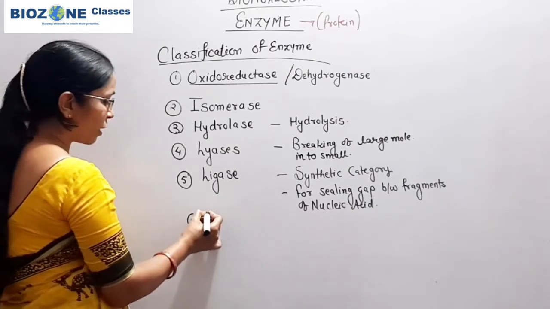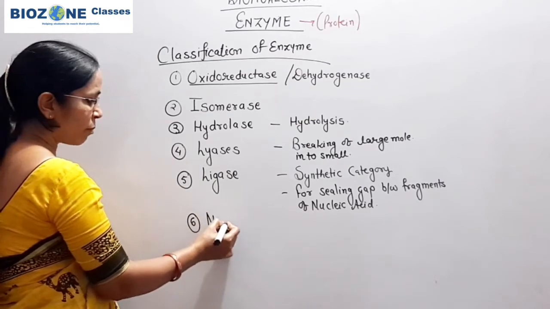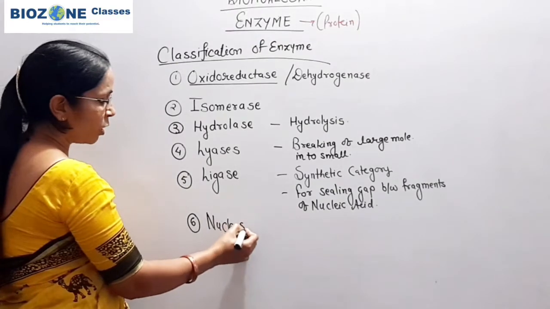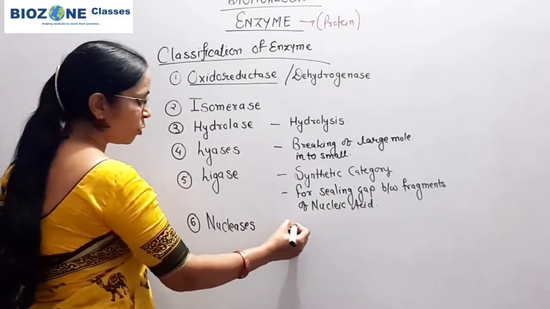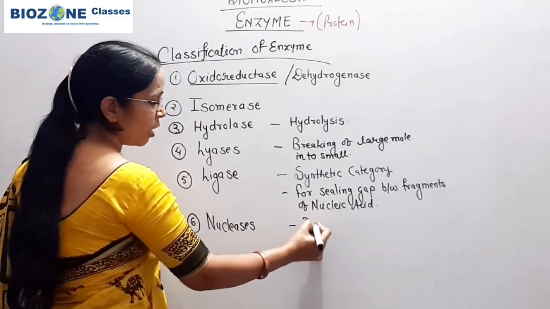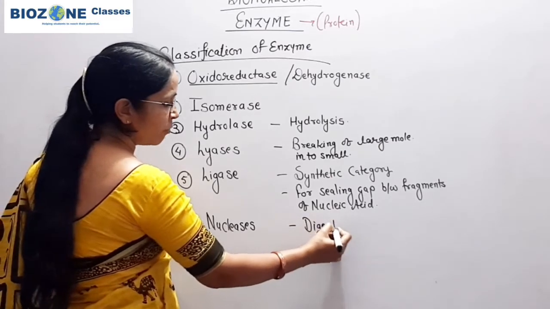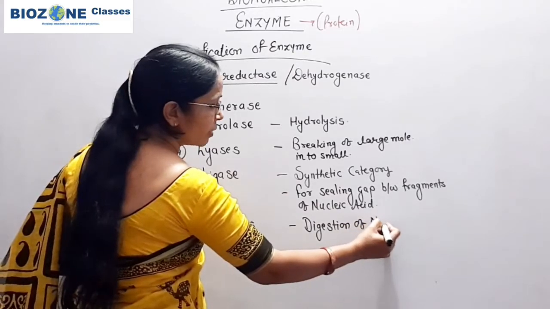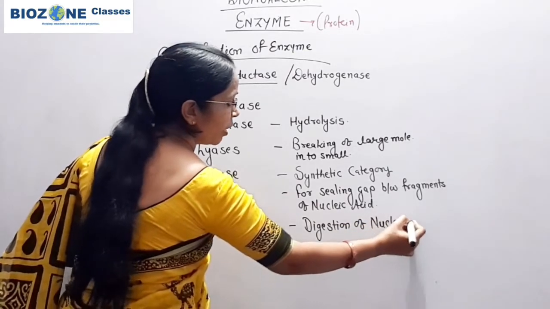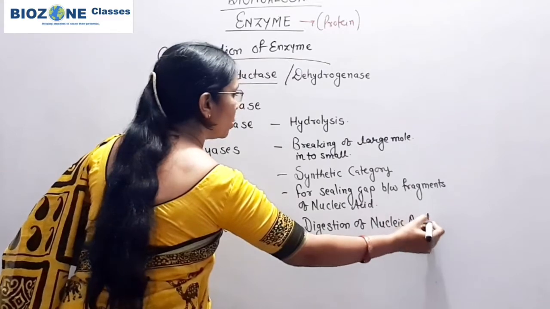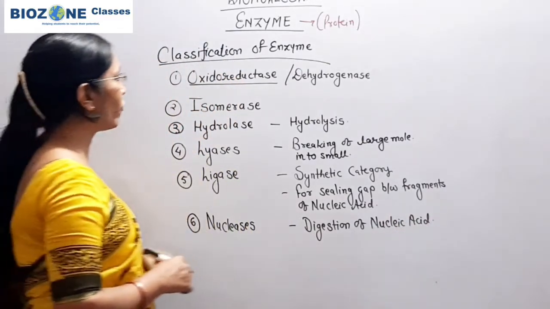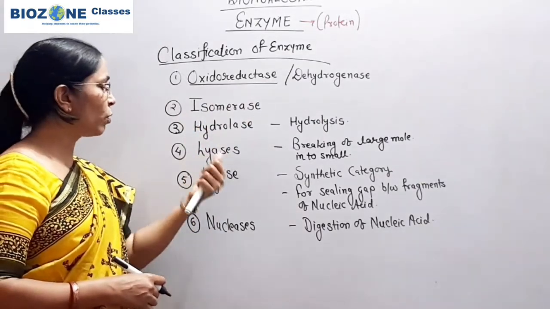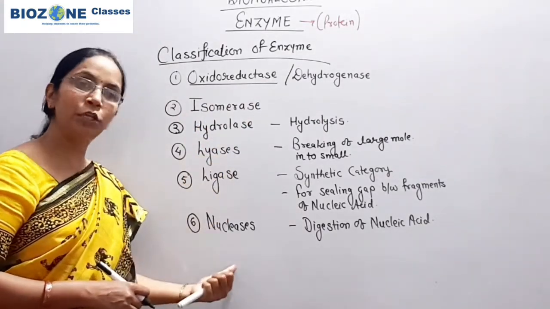So remember this part, and in addition to that, there is another category, the enzymes responsible for digestion, that is nucleases. Nucleases are the enzymes responsible for the digestion of nucleic acids, that is DNA and RNA. So these are the major categories of enzyme: oxidoreductase, isomerase, hydrolases, lyases, ligase, nucleases.